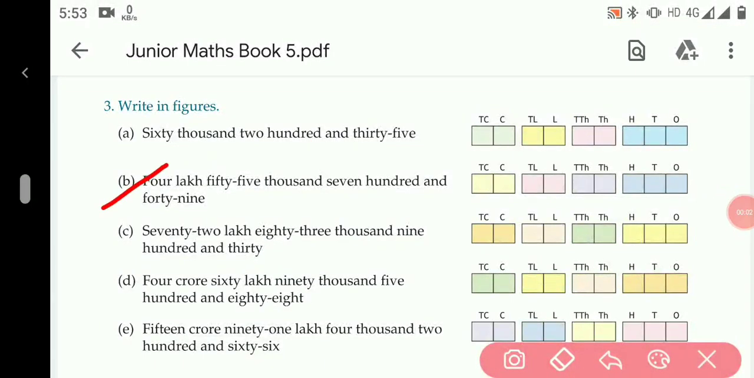In the next question, 4 lakh will be written on the place here, 4. 55,000 will be written here.